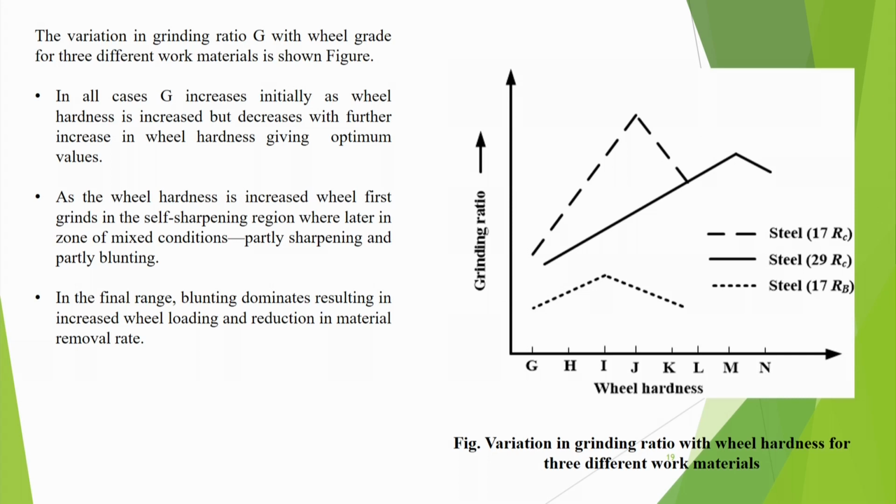So this is what has been shown, and you see that it is 17 RB and this is 29 RC. So depending on the material, your characteristic will also differ, and wheel hardness increases from G to N. Okay. So it is like this here.